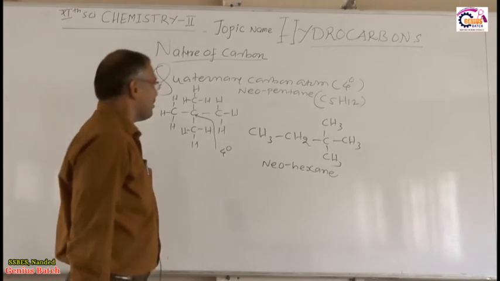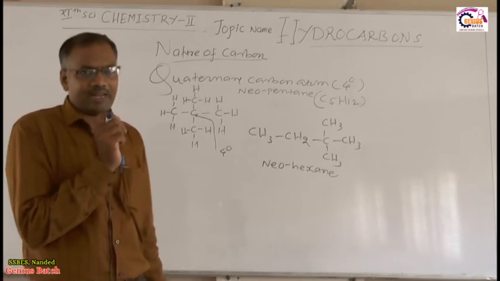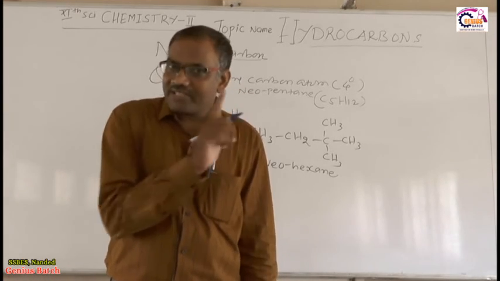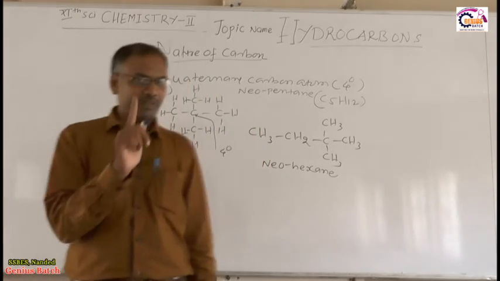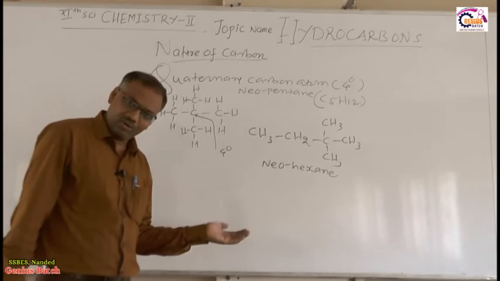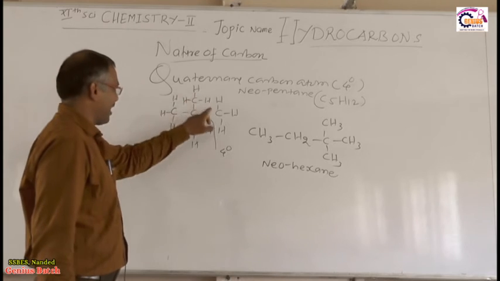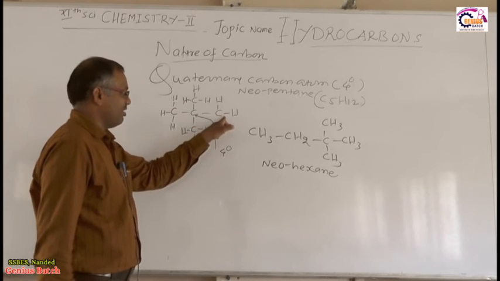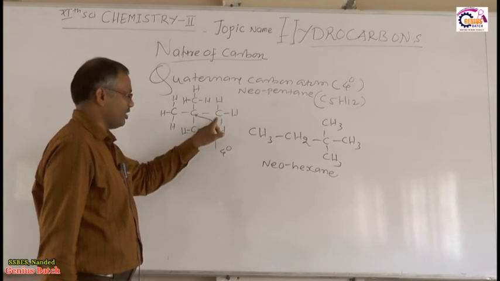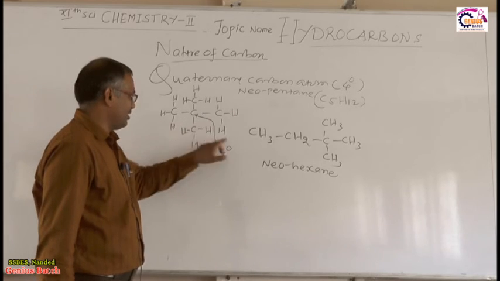Right. Okay. But in this quaternary carbon atom, there is absence of quaternary hydrogen. Keep in mind. Okay, primary hydrogen is there. Suppose this is the primary carbon, the hydrogen attached to it is primary hydrogen. So this is the primary carbon, the hydrogen attached to this carbon is primary hydrogen, right?